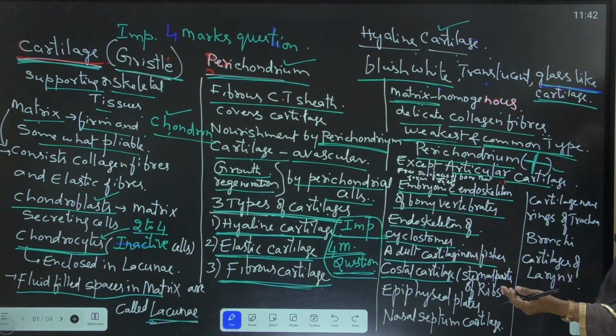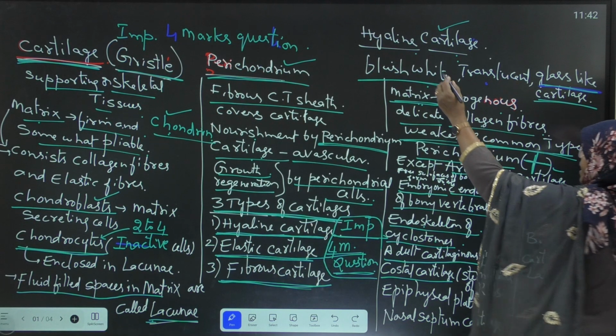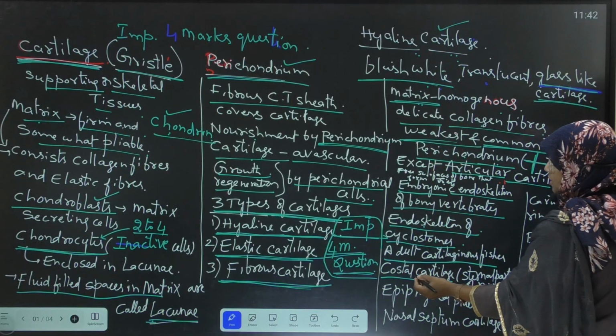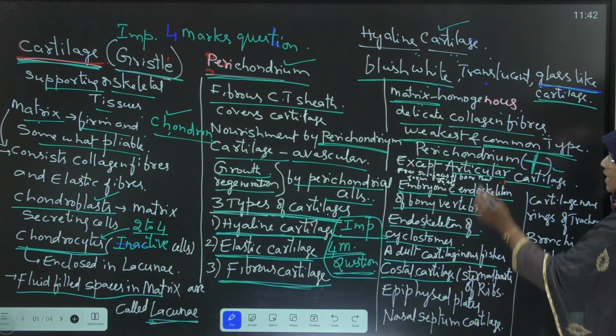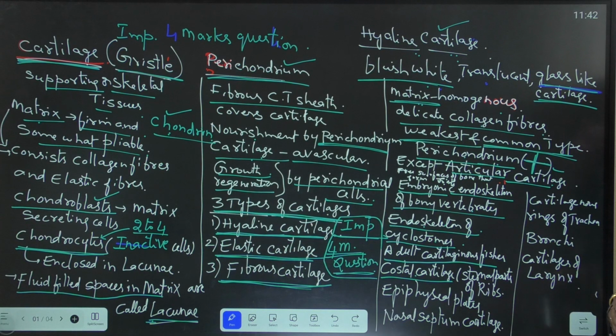The cartilage present near the sternal parts of the ribs is called costal cartilage.